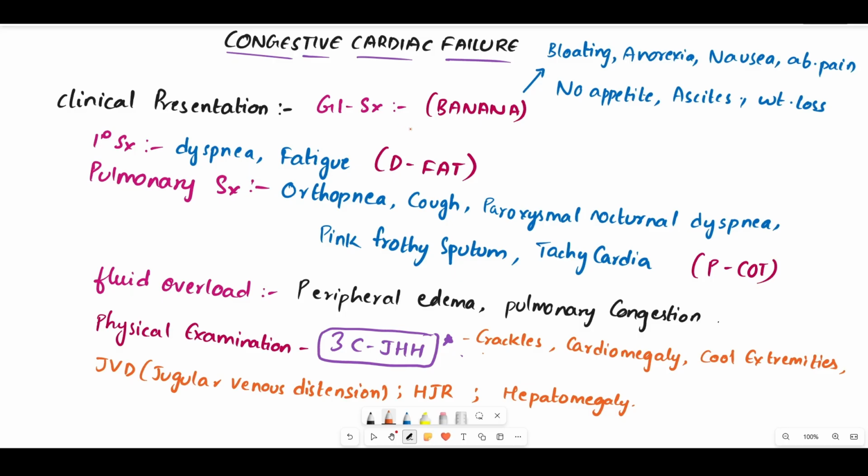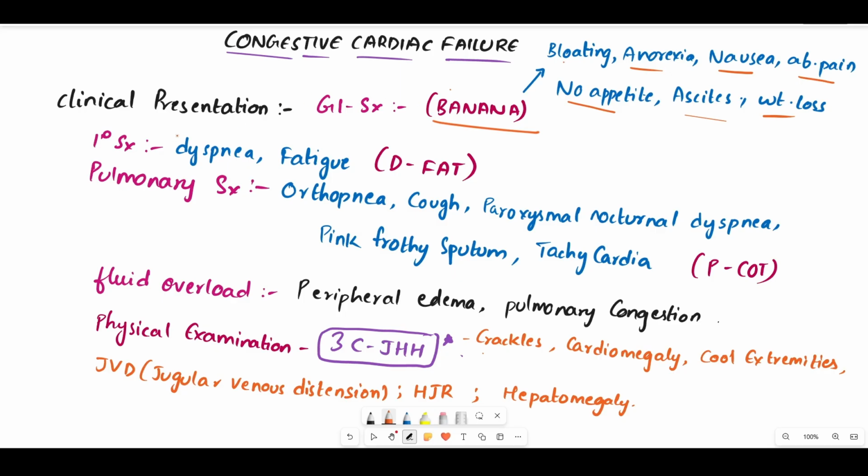In the GI symptoms, remember the trick as BANANA, where B means bloating, A means anorexia, N means nausea, A means abdominal pain, N means no appetite, A means ascites, and sometimes weight loss can be seen.